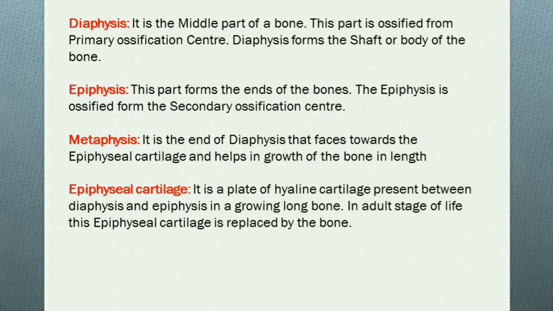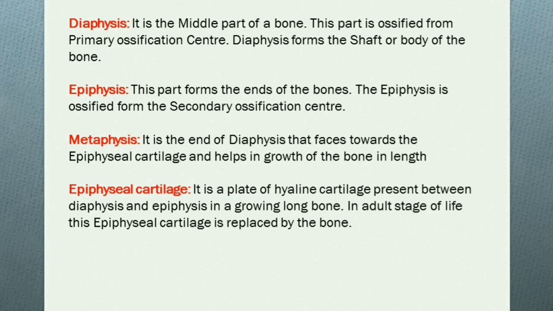Now let's discuss the diaphysis. It is the middle part of a bone. Diaphysis forms the shaft or the body of the bone. This part is ossified from the primary ossification center. Second is the epiphysis. This part forms the ends of the bone. The epiphysis is ossified from the secondary ossification center. Metaphysis is the end of diaphysis that faces towards the epiphyseal cartilage and helps in growth of the bone in length.